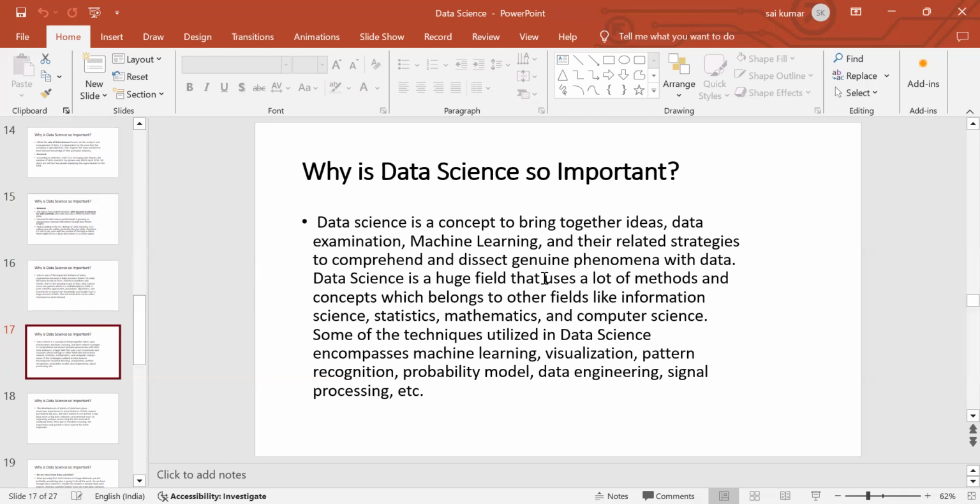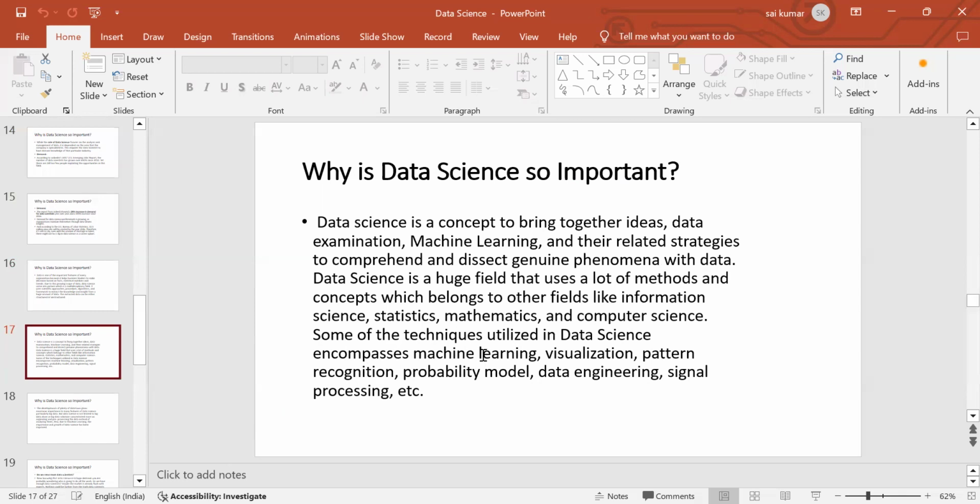Now, data science is a huge field that uses a lot of methods and concepts which belong to other fields like science, statistics, mathematics, and computer science. Some of the techniques utilized in data science encompass machine learning, visualization, pattern recognition, probability modeling, data engineering, signal processing, etc. Now, let's see. These are the techniques used in data science.